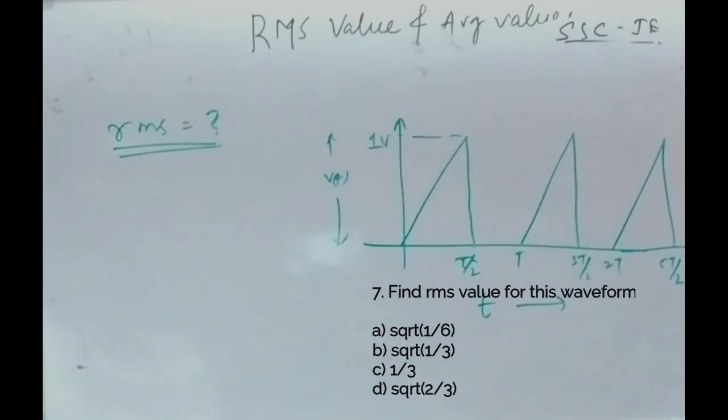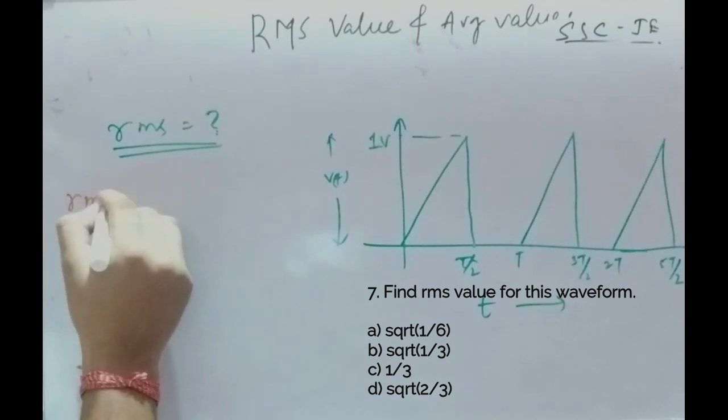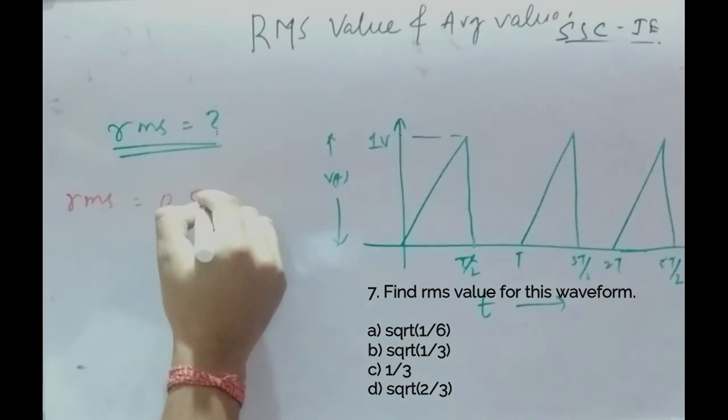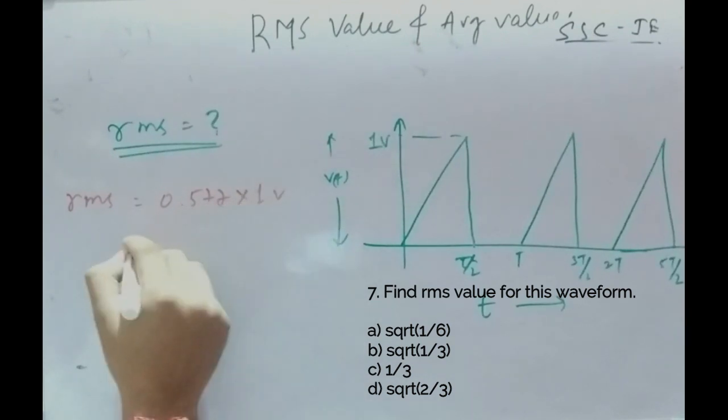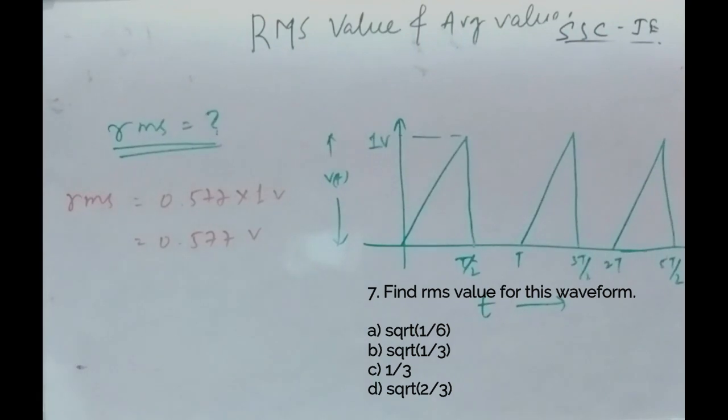You can pause the video and find it yourself first, then replay the video. Let me solve it for you. What is the formula for the RMS value for a triangular waveform? For the triangular waveform, the RMS value is 0.577 times 1 volt, that is 0.577 volt. And for the second half of the period the value is 0.